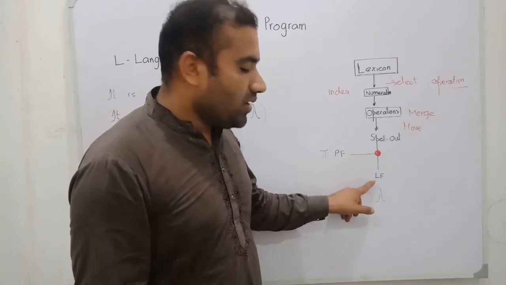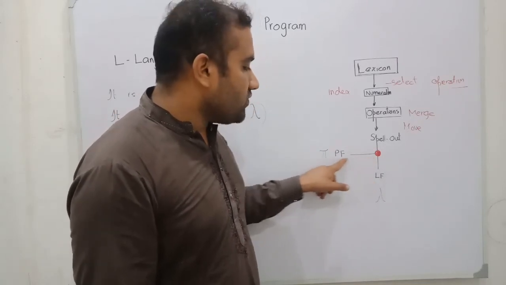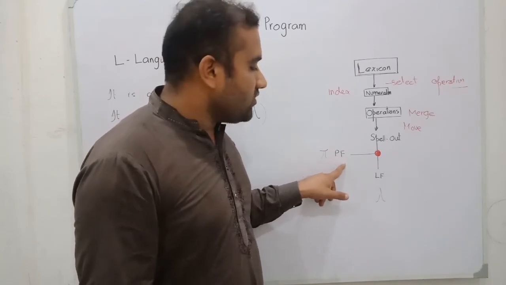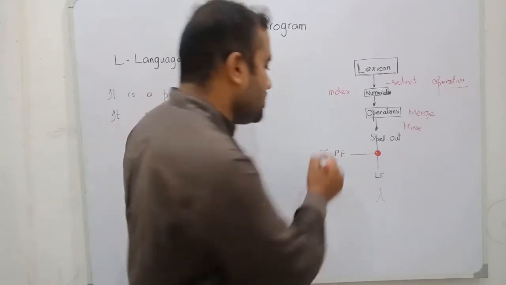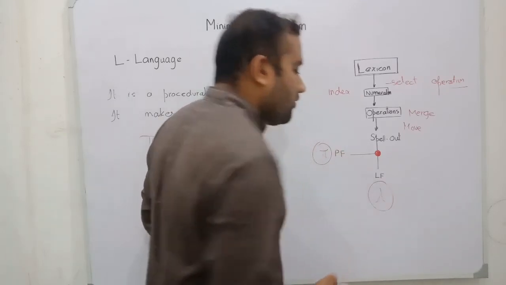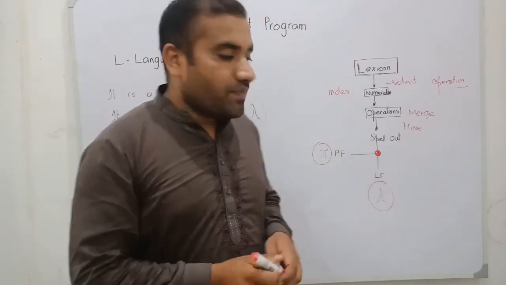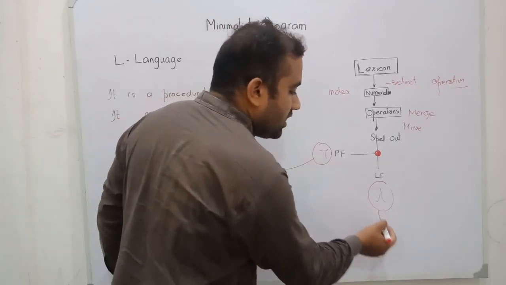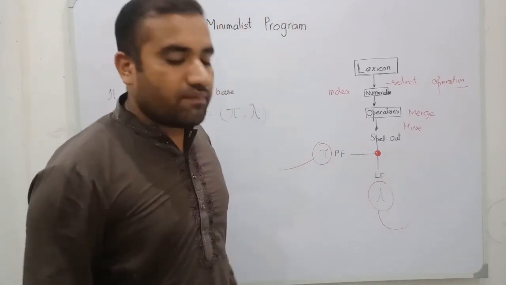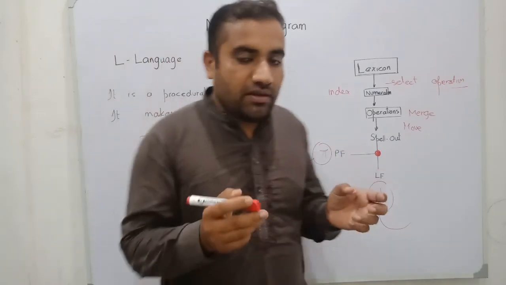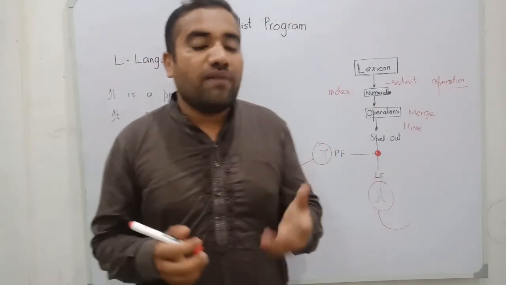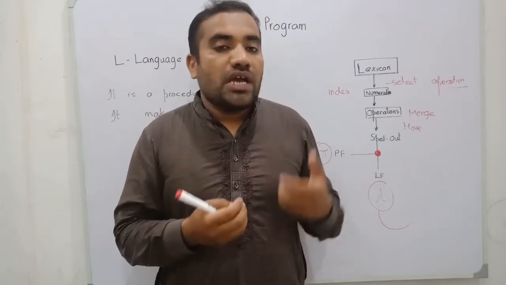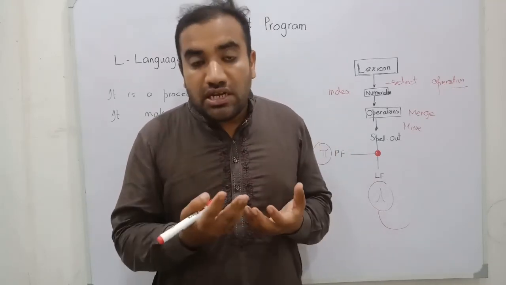This is the LF point, the logical form, and this is the PF point, the phonological form, and these are the end points of our system, and they connect the language system to the other faculties. As I have told you, we have other faculties in the mind: logic, mathematics, psychology, education, learning.